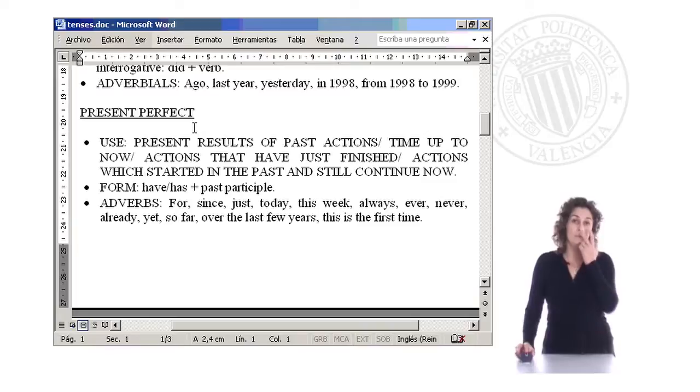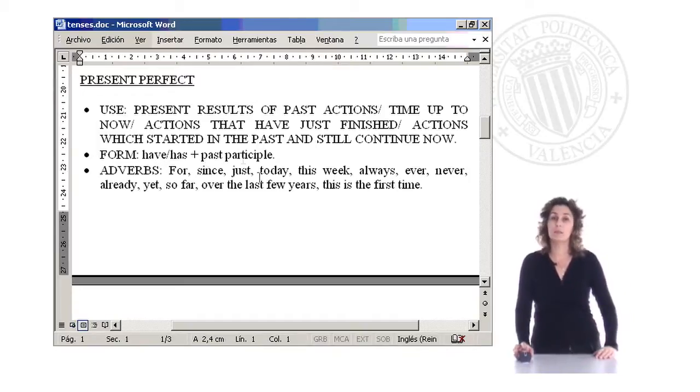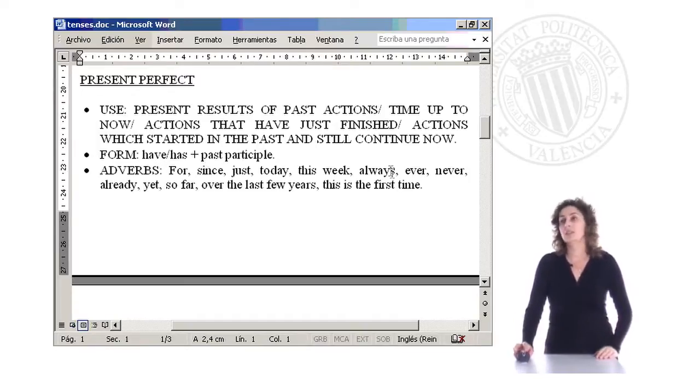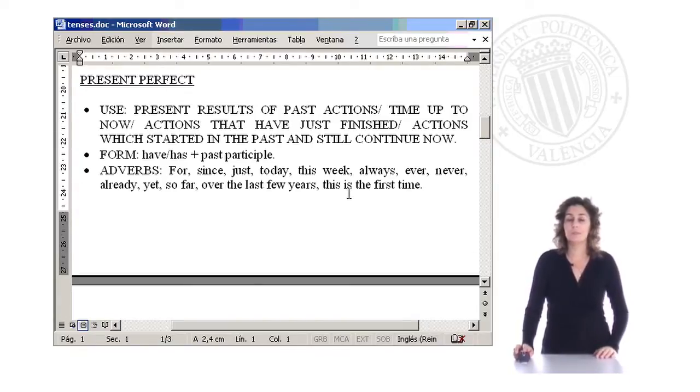So we have to pay attention to this different use than present perfect in Spanish, right? The form is have, has, plus past participle. As I said, I have just arrived, or I have learned Italian for 2 years, etc. Then the adverbs associated are those, right, with this tense.